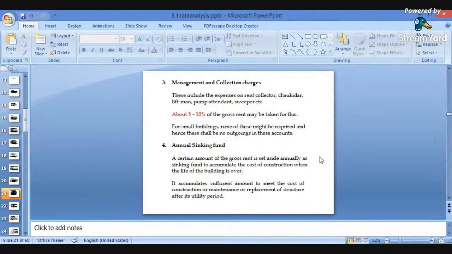I've already said that we can reconstruct the buildings, or we can have maintenance in the building, or some renovations in the building, because suppose the life of the building we are calculating as 50 years. After 50 years, old pattern structures will be there. After 50 years there will be more changes in the structures. The lifestyle of every building will be changed. So after 50 years we should have some amount, so that we can renovate the structures, repair the structures, and have maintenance in the structures. Such amount which has been kept aside is nothing but the annual sinking fund.